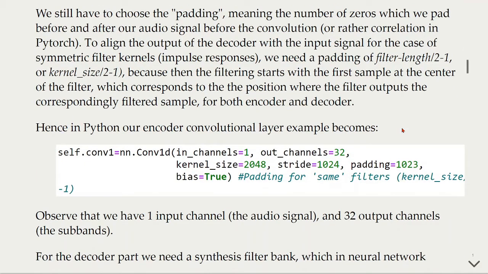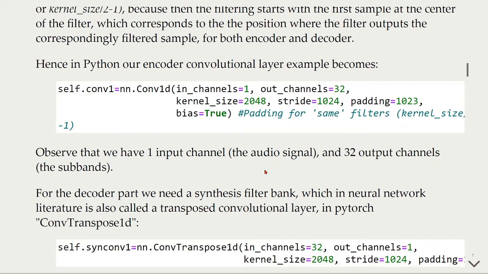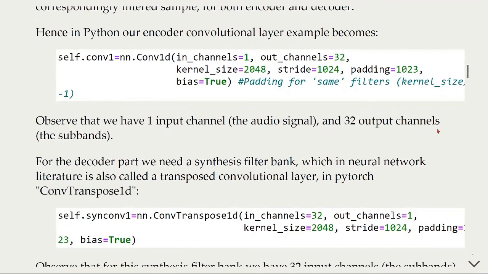Hence, in Python, our encoder convolutional layer becomes this here. So we will have the number of in channels equals 1, the number of out channels equals 32, the kernel size equals 2048, so it's 2N. The stride will be 1024, and padding will be the kernel size divided by 2 minus 1, and we use bias equals True. Observe that we have one input channel, the audio signal, and 32 output channels, the subbands.